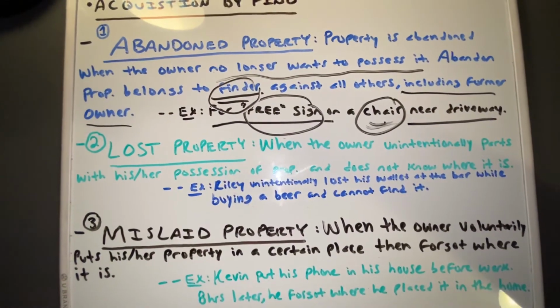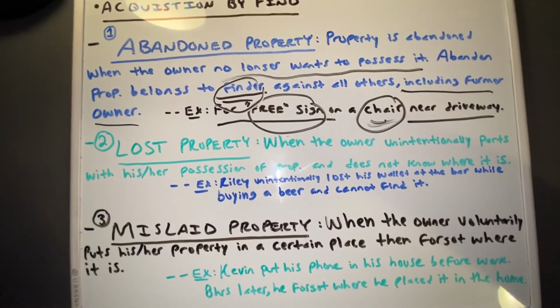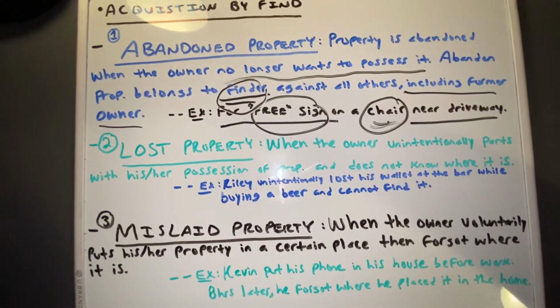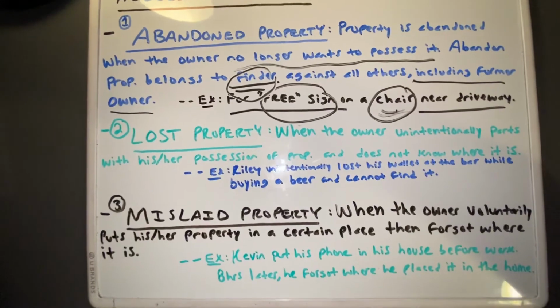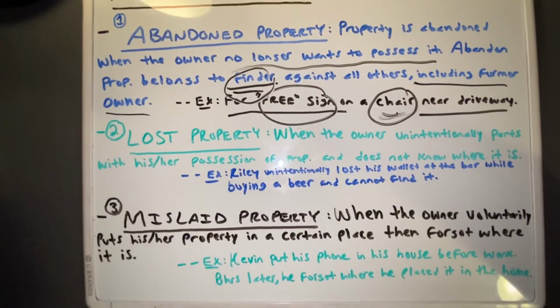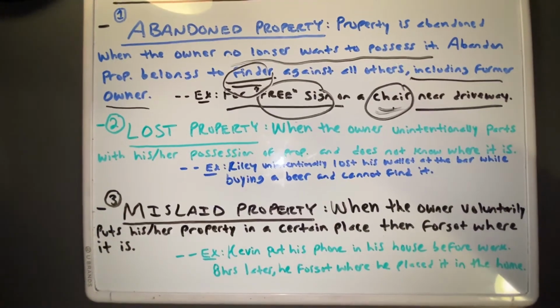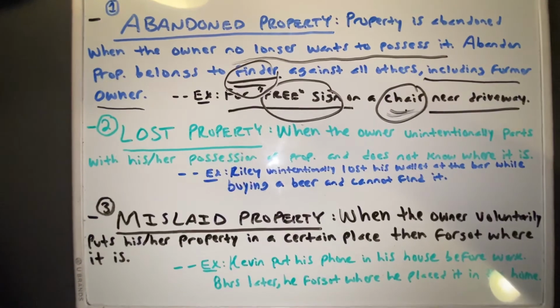He opened up his wallet, took the credit card out of his wallet, and wanted to purchase the beer. He walked away from the bar while his wallet is still on the counter, and he accidentally lost it. That is an example of lost property.